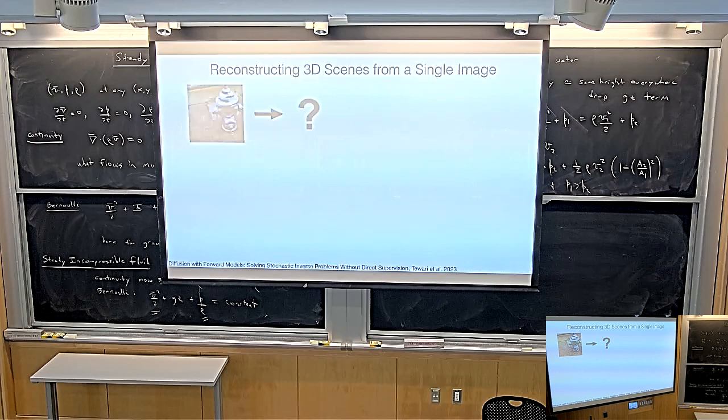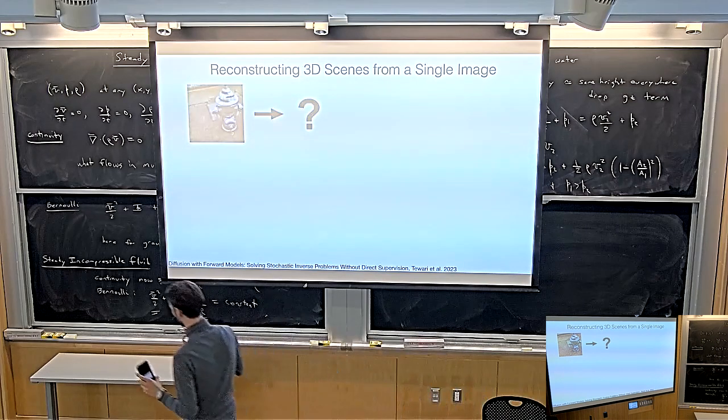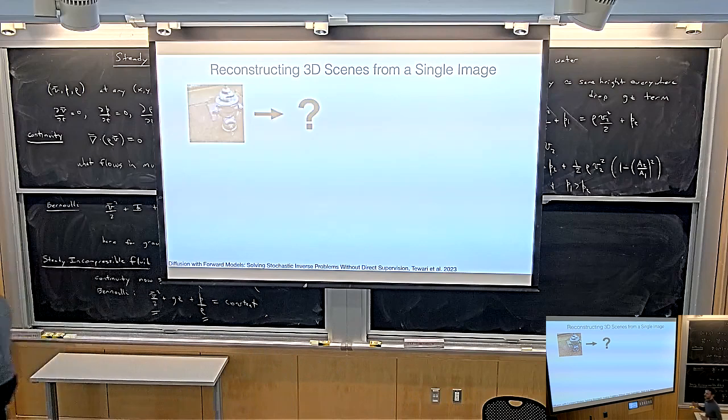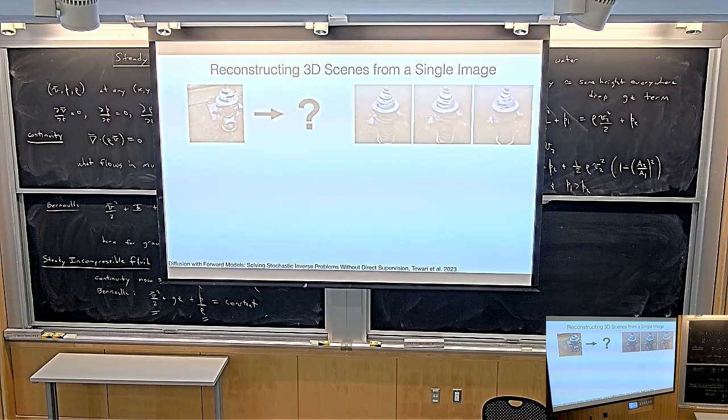Now let me ask you a question. Maybe Ayush has already talked a little bit about this paper, but today we're going to go in painful detail. If I show you the front of this fire hydrant, what does the back of the fire hydrant look like? It could look like this, or it could look like that, or it could look like that. And all of them are pretty similar, right? But if you look at them, they all have slight differences. The texture is different every time. If you look very carefully, you could see that the geometry is a little bit different every time. The background, of course, is a little bit different every time.